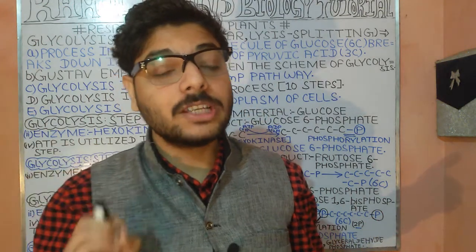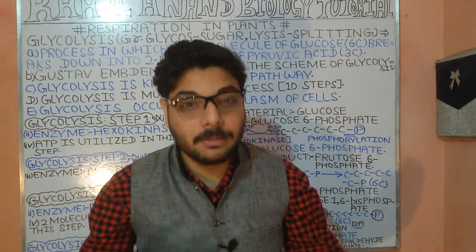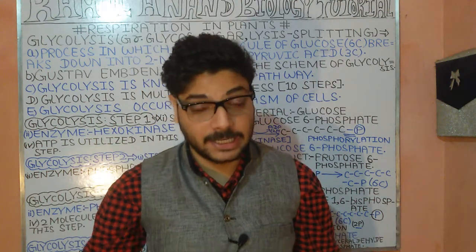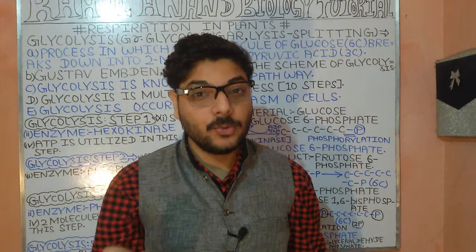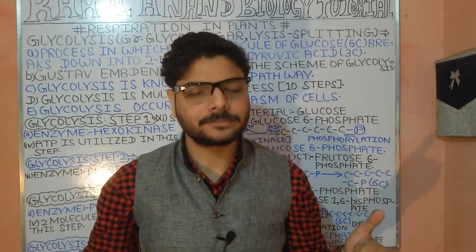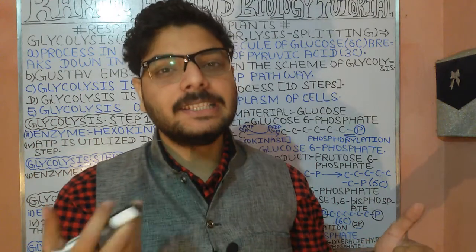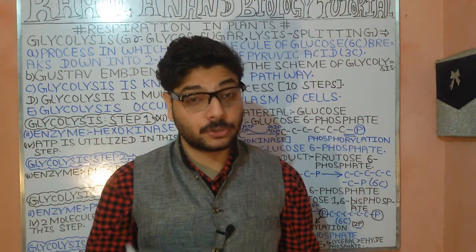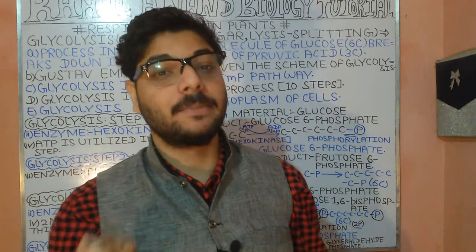Now, glycolysis is a multiple step process which involves 10 steps. Understood? Now we'll be understanding these steps in detail. So primarily, in step 1, we have glucose. The glucose is the starting material.